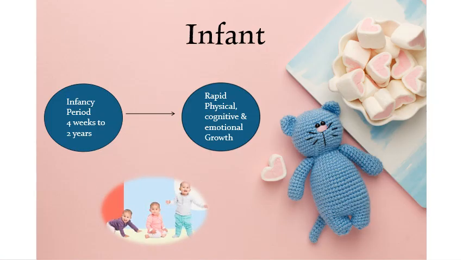The infant period spans from about 4 weeks to 2 years of age and is characterized by rapid physical, cognitive, and emotional growth. The key aspects include physical growth and motor development. Milestones include sitting up, crawling, standing and walking, cognitive development, social emotional growth, and language development.